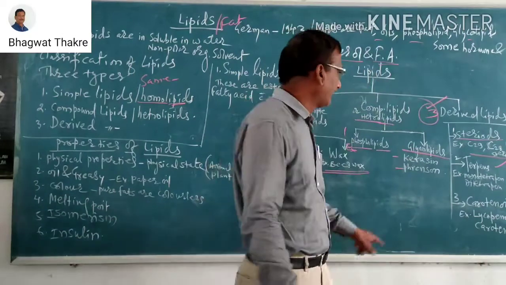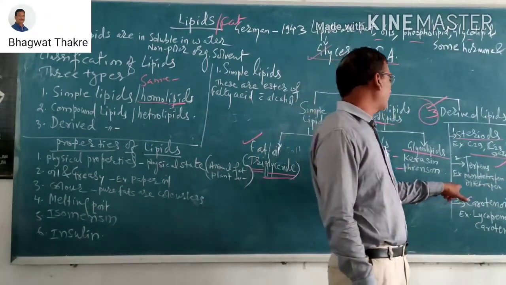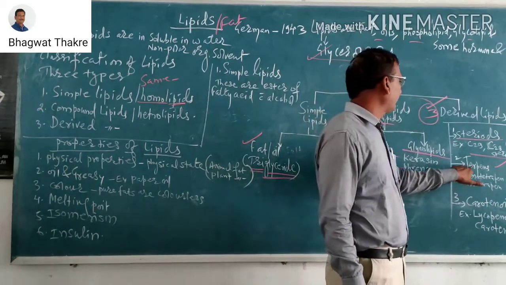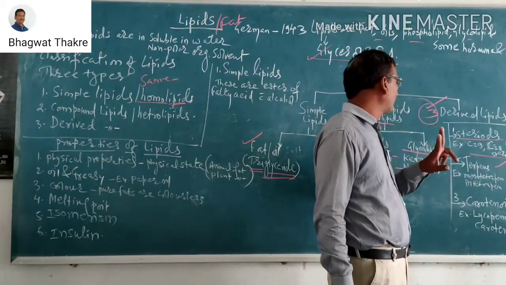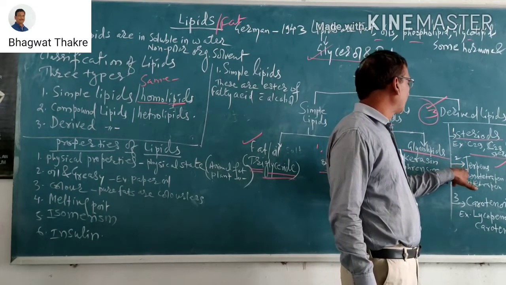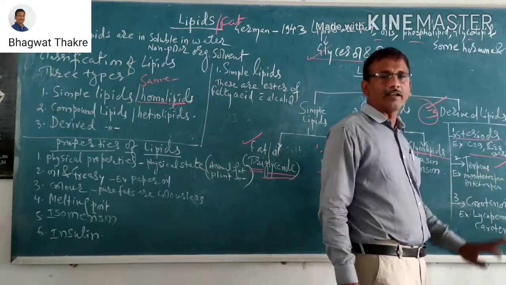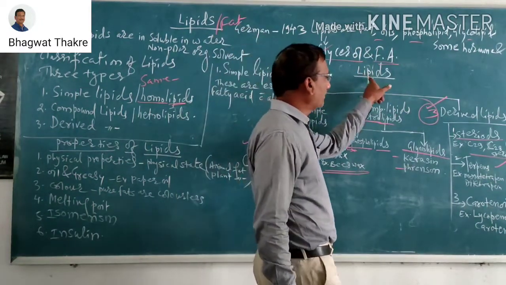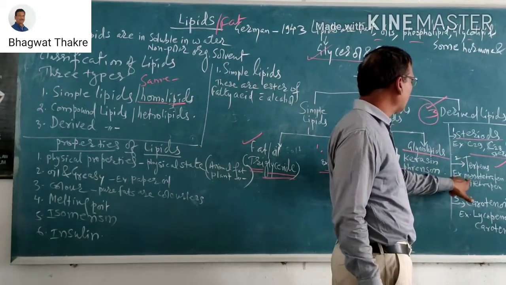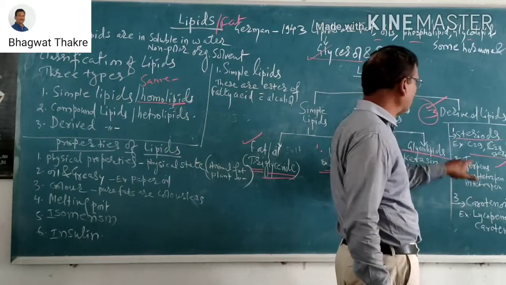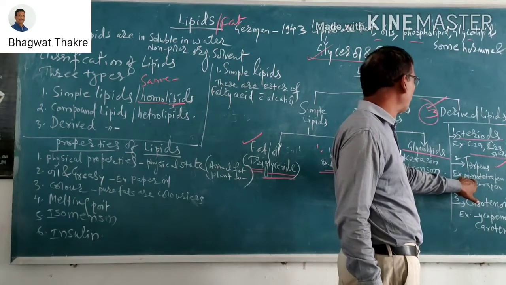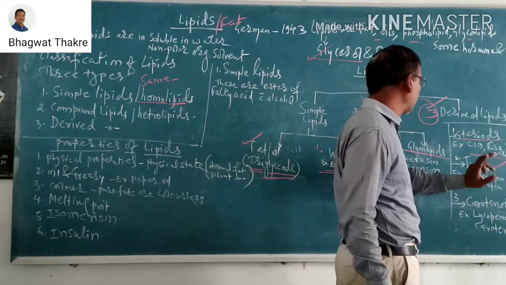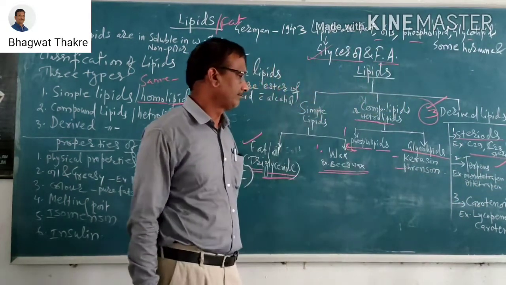Mono means single terpene, and the second, diterpene. Terpene has two examples, monoterpene and diterpene. What is meant by mono? A single terpene found in the lipids components, and two components of lipids is meant by diterpene.